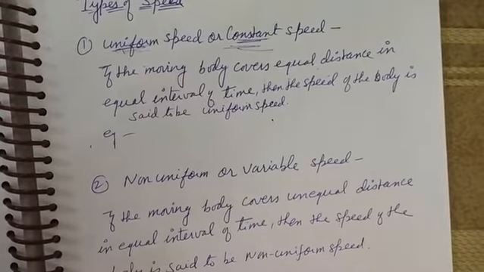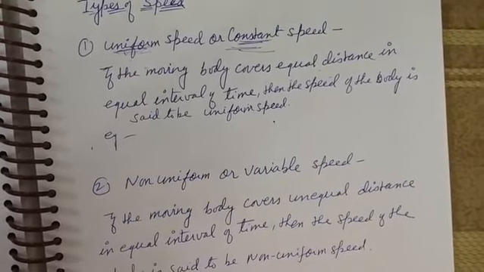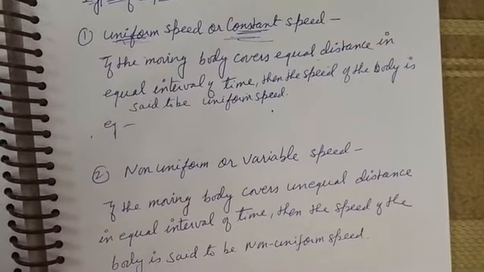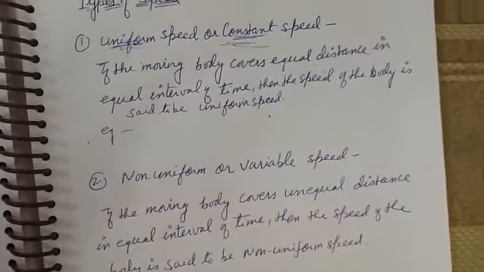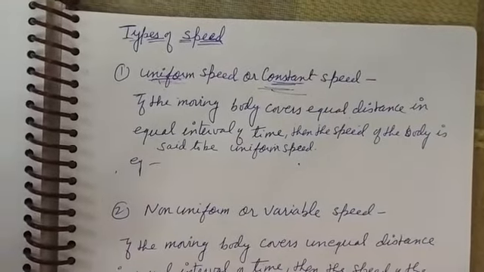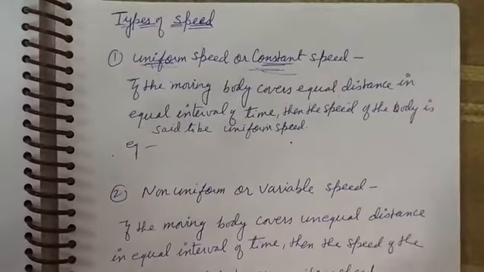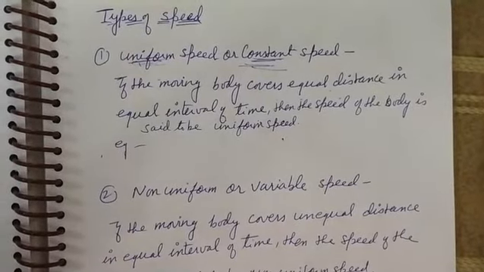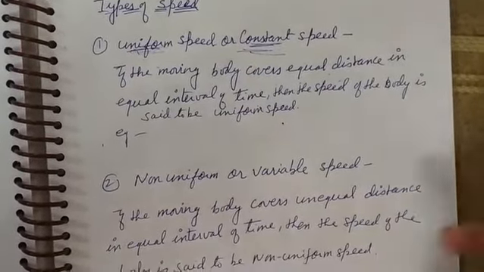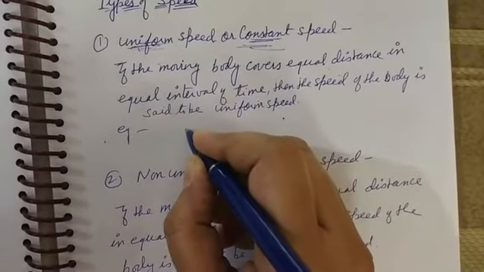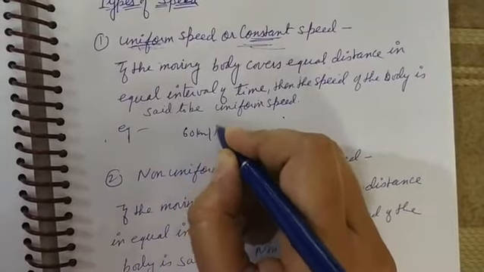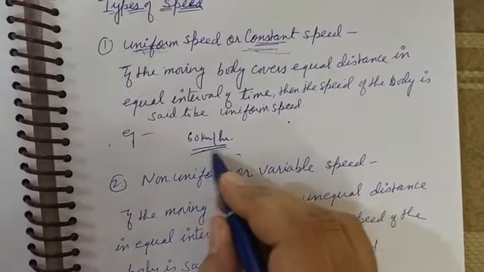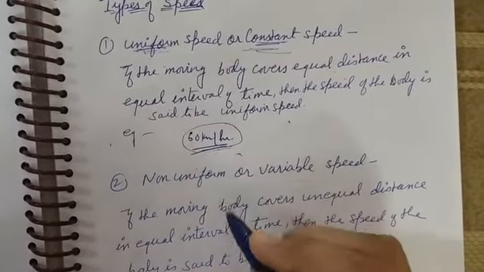Same as we have written the definition of uniform motion. If a body covers equal distance in equal intervals of time, suppose every hour it covers 10 kilometer, then it is said to be uniform speed. So what will be the speed? 10 kilometer per hour. Or a vehicle moving with a speed of 60 kilometer per hour that does not change is said to be in uniform speed or constant speed.